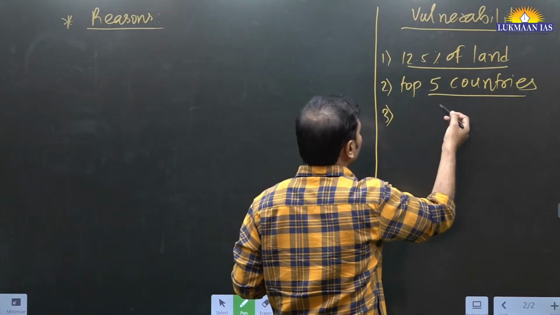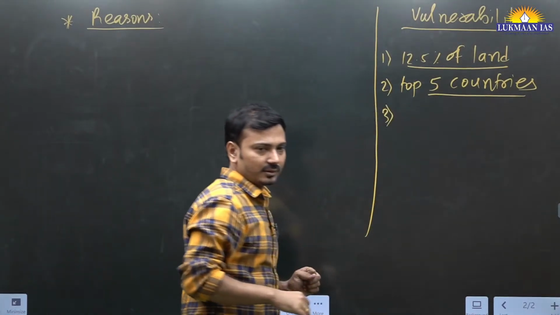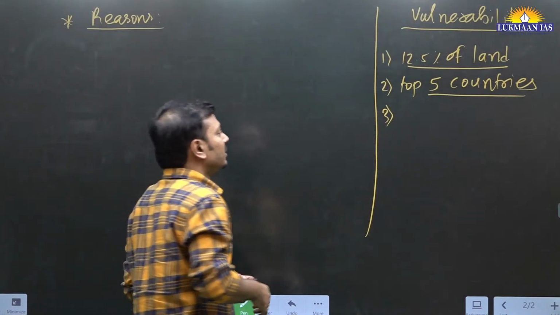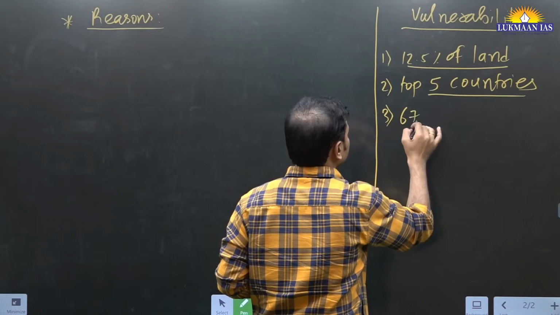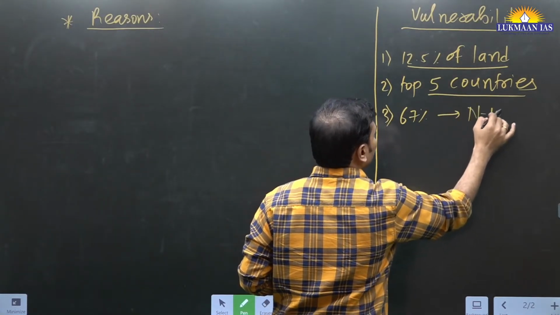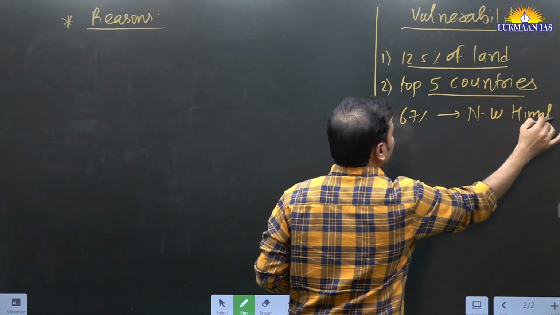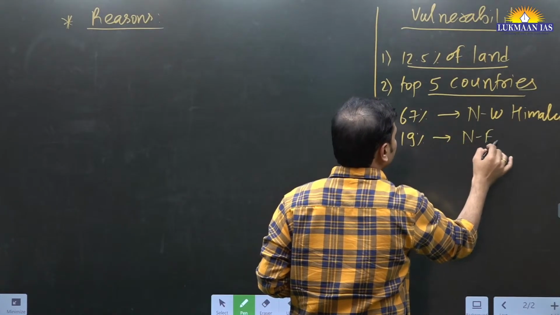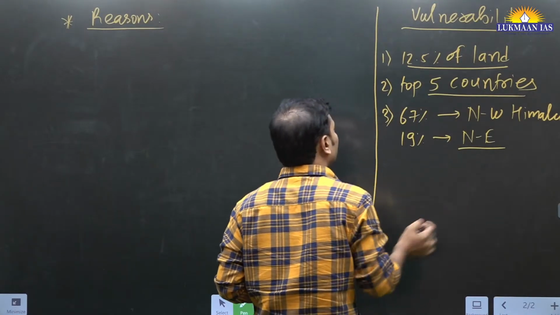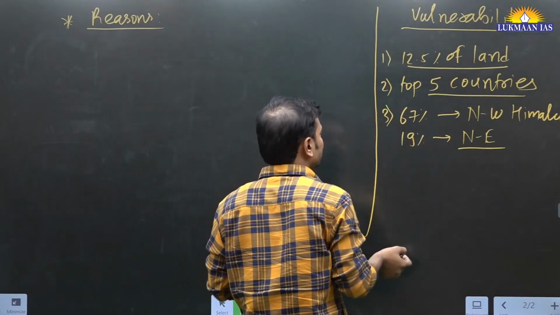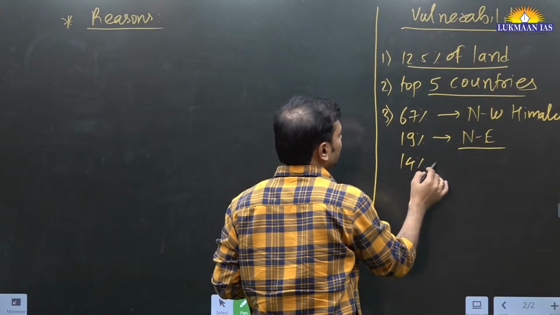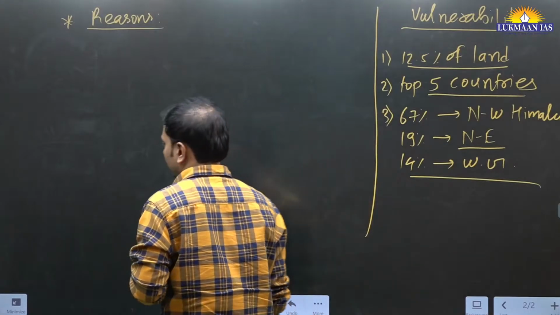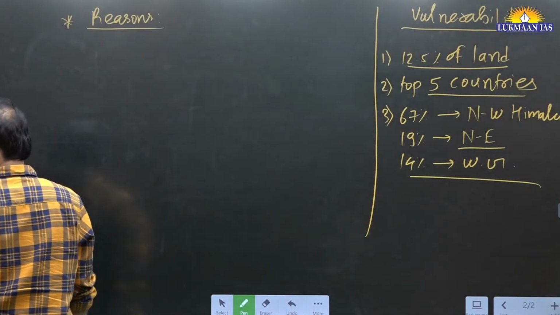Talking about the vulnerability of different regions, where is it the highest? Around 67% is in the northwest Himalayas, then 19% is the northeast Himalayas and the hilly region. How much is remaining? 14%, right? 14% is the Western Ghats. So you can write such facts in the answer, right?